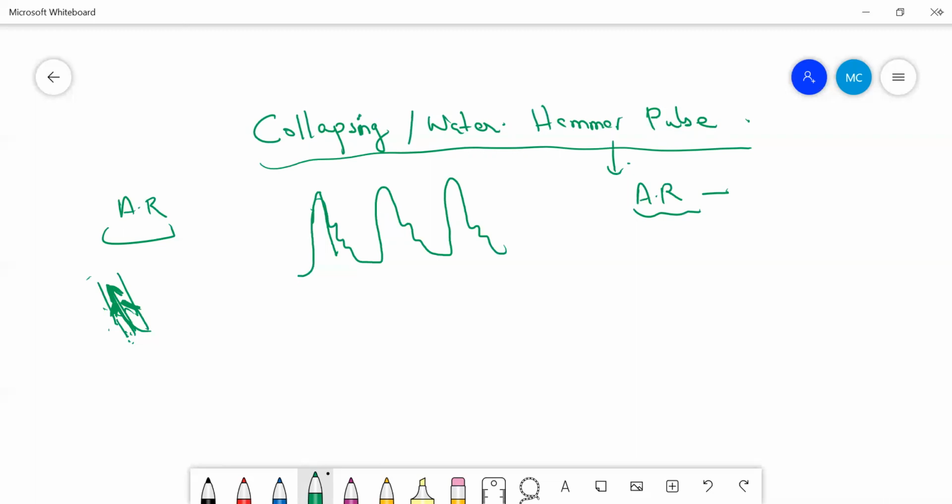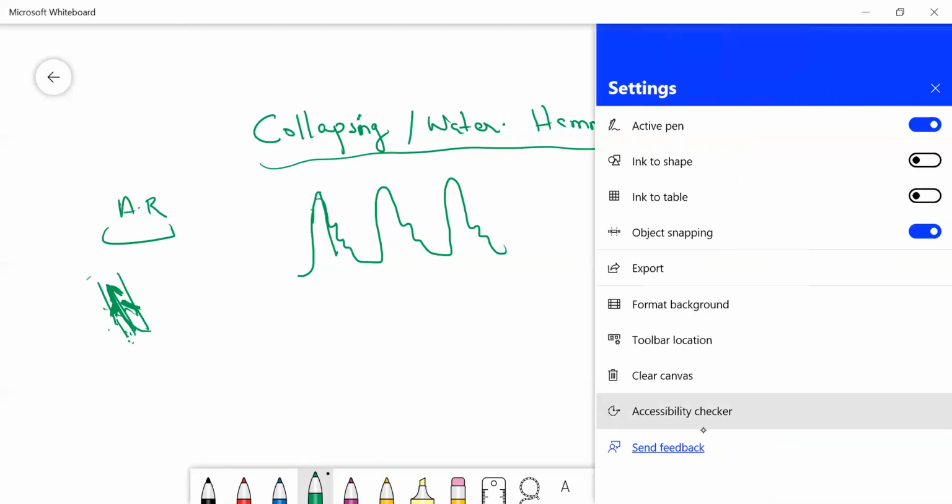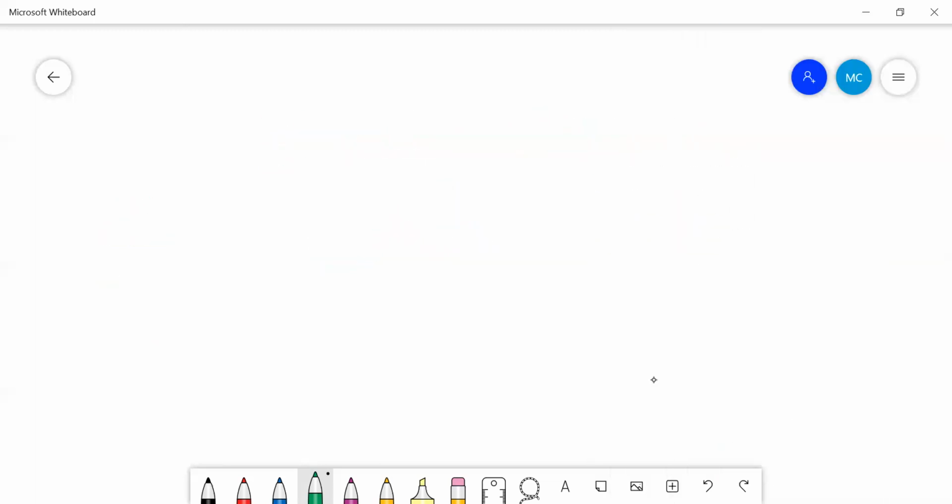Right? So next, let's come to the next type, that is pulsus alternans. From the name you can get it very well. So what is pulsus alternans?